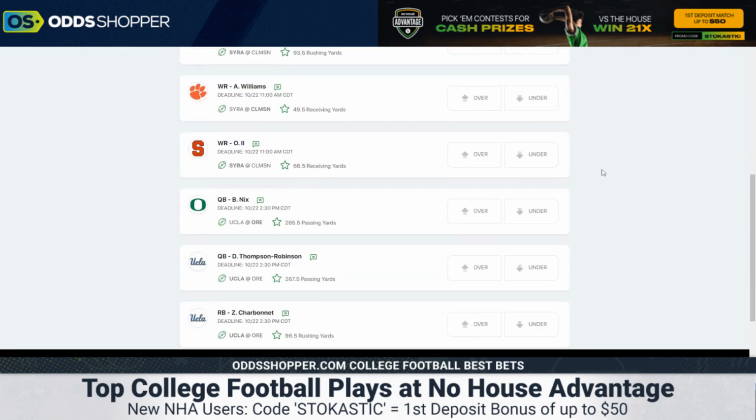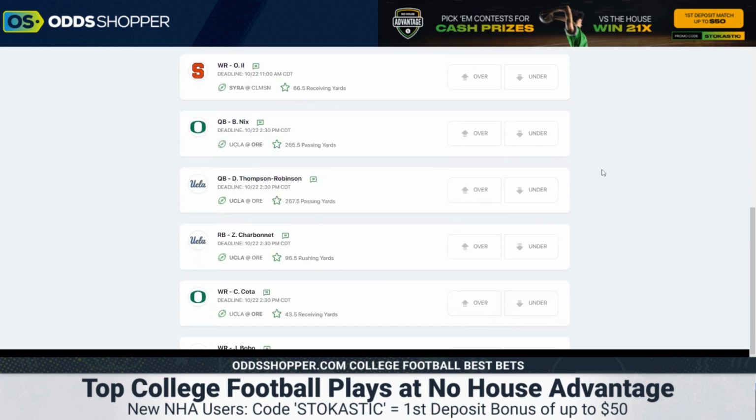Heading down the list, we have a really interesting potential shootout game. The total's above 70 in this Oregon-UCLA game, another really big rivalry game. The winner of this is going to be the favorite to win the Pac-12. Bo Nix comes in projected at 265.5 passing yards.